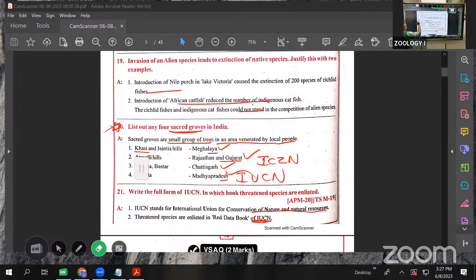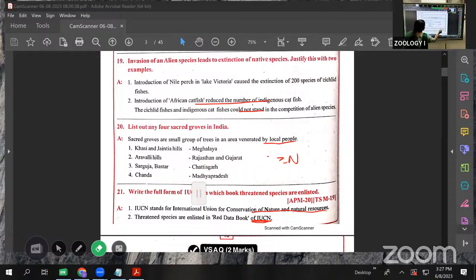Next, the second lesson is structural organization. In this lesson, mostly they give 2 to 3 VSAQs. That's why be careful. This lesson is also most important for VSAQs. Not only 2, sometimes it's 3 also. They will give. That's why concentrate on this next lesson's VSAQs.